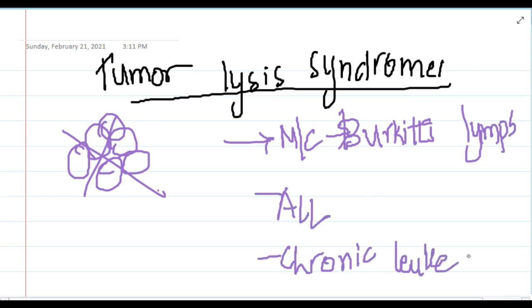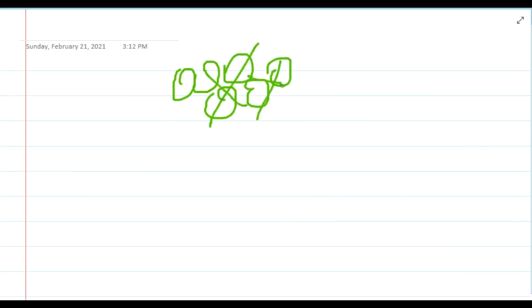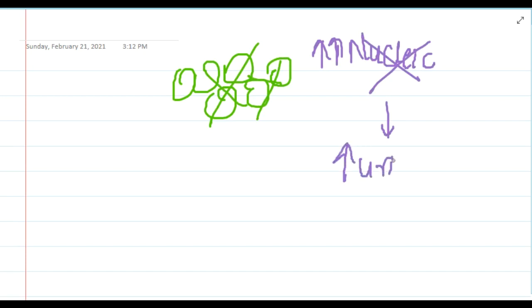Next, if we see the next important thing, this is also associated with chronic lymphoma. It is also associated with high grade lymphoma. So if we see the pathophysiology, whenever there is destruction of these malignant cells, they have a large amount of nucleic acid. So these nucleic acids will also get destroyed, thus resulting in hyperuricemia due to increased uric acid.